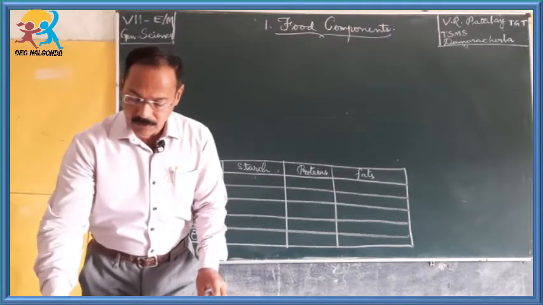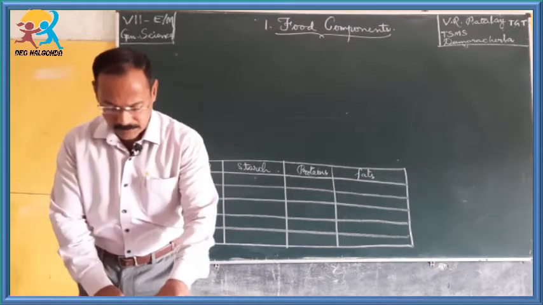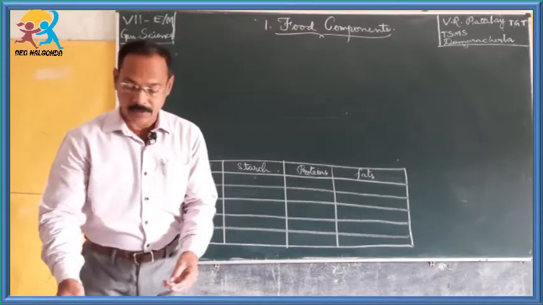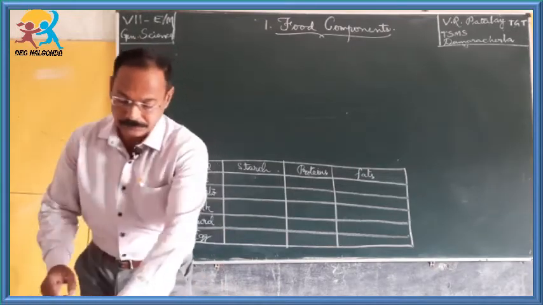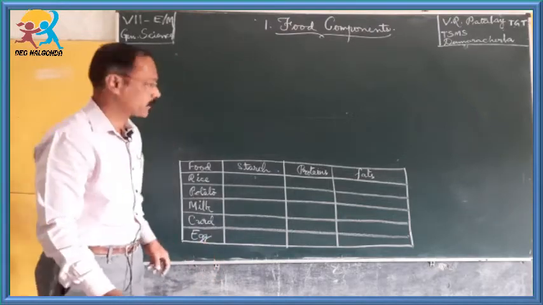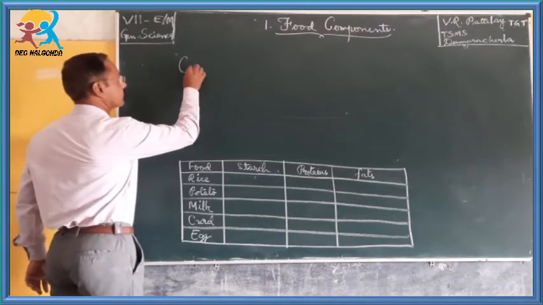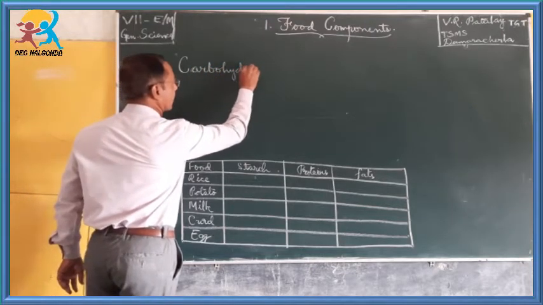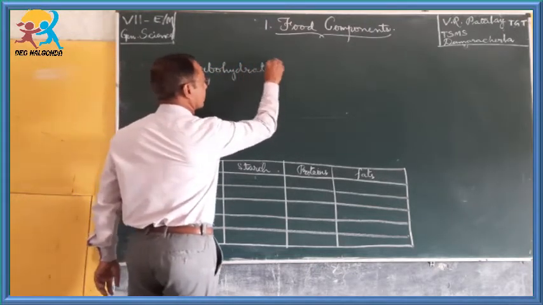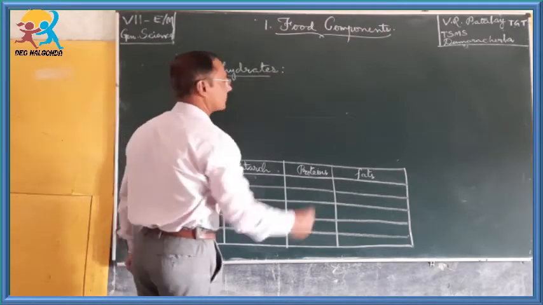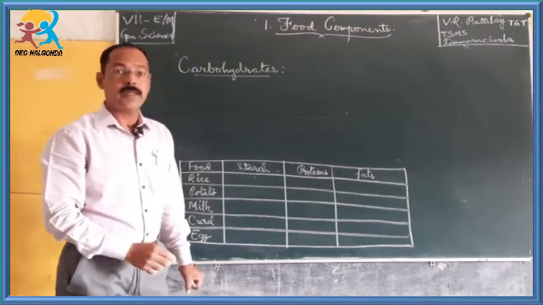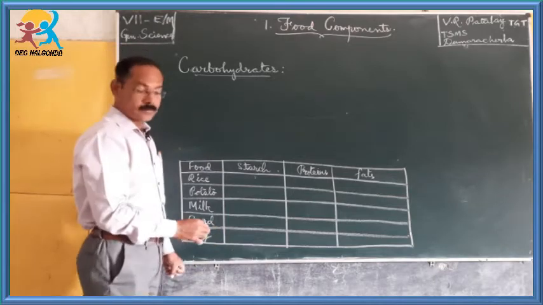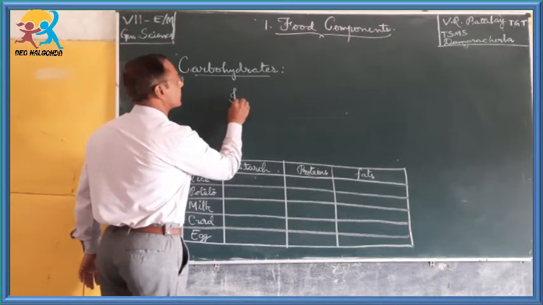For the confirmation of presence of the food items, when it comes to carbohydrates, here we need the chemical called iodine solution.